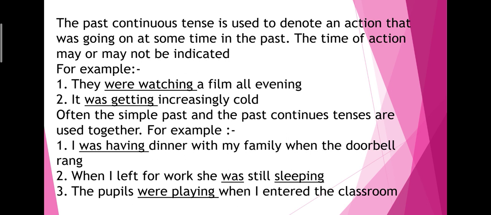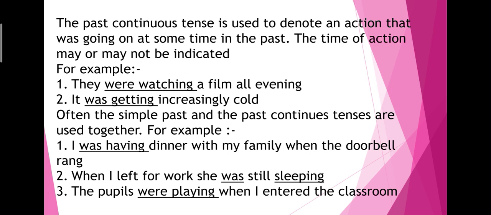This is another example I'll be giving you, children. You have to remember very frequently what we find that often the simple past and the past continuous tenses are used together. There's an example here. I was having dinner with my family when the doorbell rang. So look at the example carefully, children. Here it is: I was having dinner with my family when the doorbell rang.